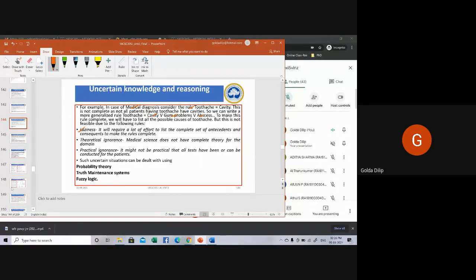One reason could be laziness. It requires a lot of effort to list the complete set of antecedents and consequences to make the rules complete. Theoretical ignorance: medical science does not have a complete theory for the domain. Practical ignorance. All these are the reasons why we cannot have a complete listing of all possible cases of toothache. In such situations, when you have uncertainty around you, that can be dealt with probability theory, truth maintenance theory, and techniques like fuzzy logic.